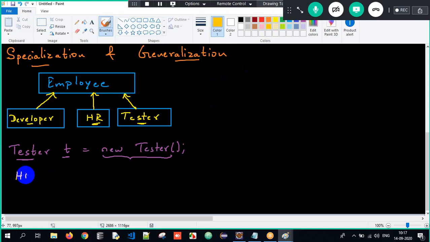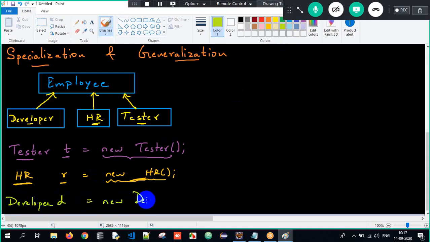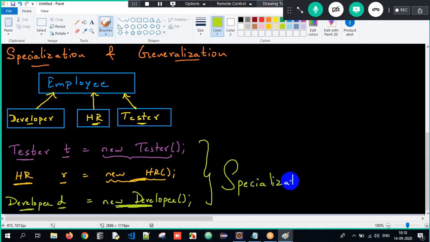If I write it as HR R, I can store only HR objects. That is called specialization. R is of type HR, I can store only an HR object. Similarly, if I write developer D, I can store only a developer object. So this is called specialization. D is of type developer, only developer object. So these three are an example of specialization. Only specific types of objects I can store.